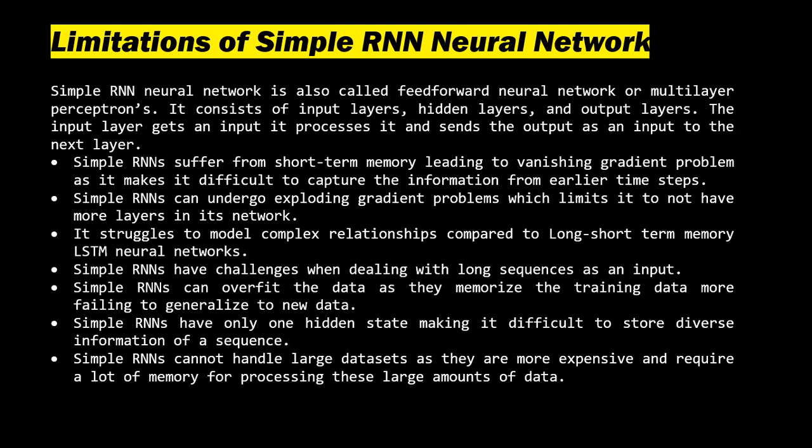And even using a simple RNN network, it struggles to model complex relationships compared to long short-term memory neural networks. Simple RNNs are also challenged when dealing with long sequences as an input. Even simple RNNs can overfit the data as they memorize the training data more, failing to generalize to new data. Simple RNNs have only one hidden state, making it very difficult to store diverse information of a sequence. Even simple RNNs cannot handle large data sets as they are more expensive and require a lot of memory for processing these large amounts of data.